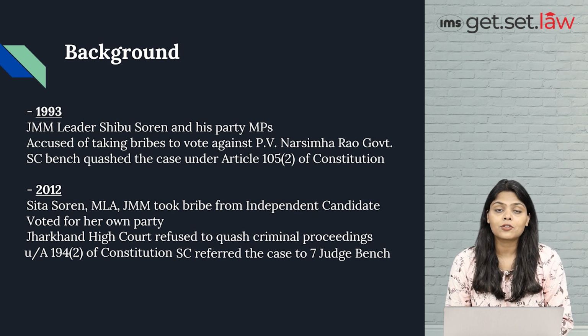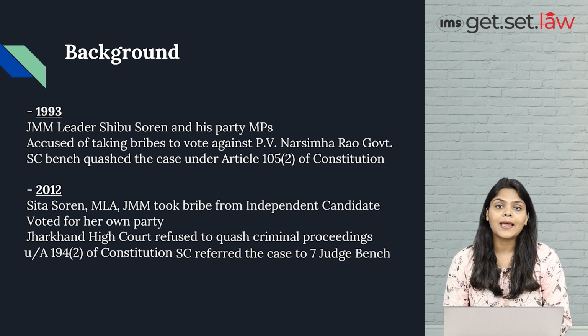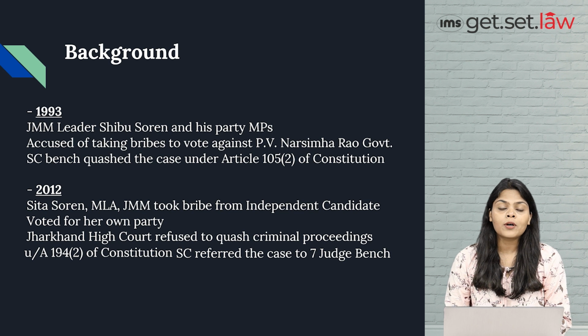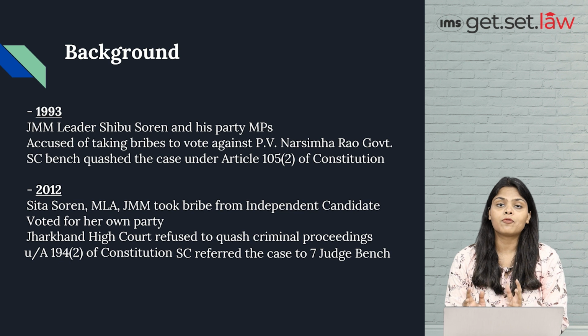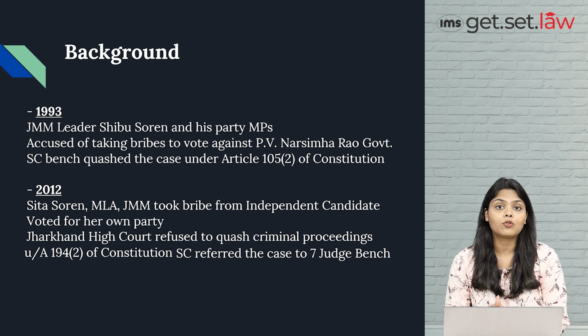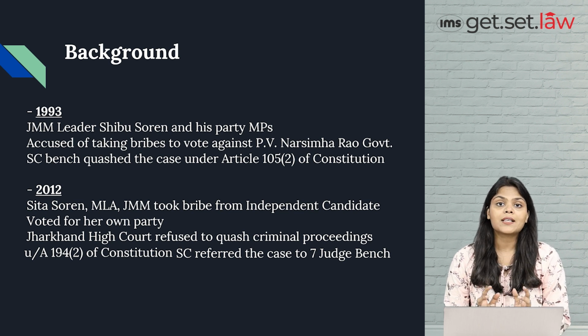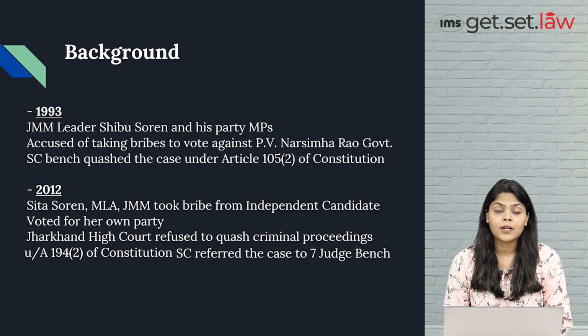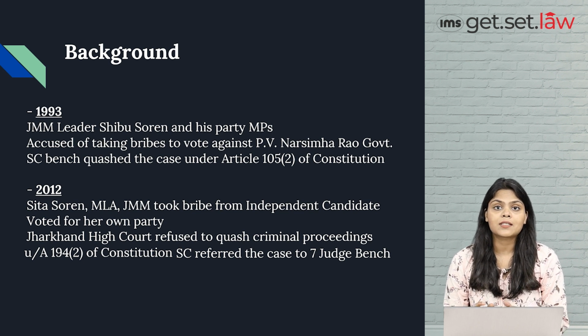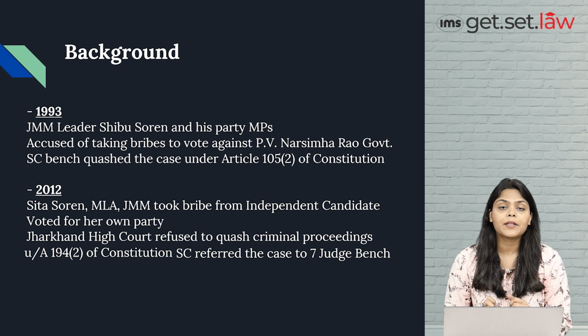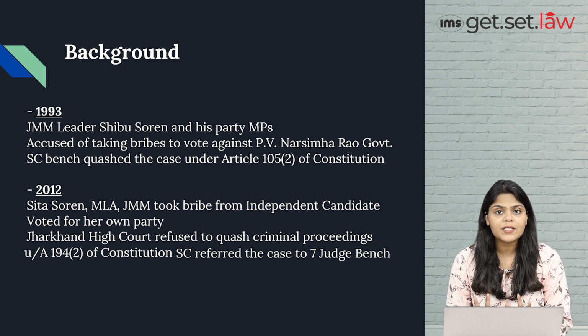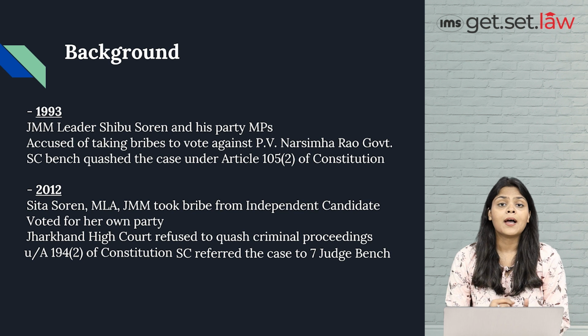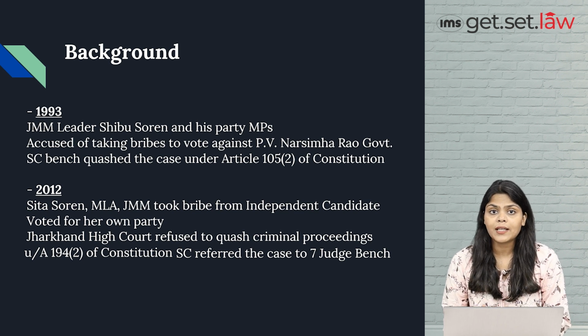In the present case, in 2012, Sita Soren and the MLAs had again accepted a bribe from an independent candidate to vote in his favor in the State Legislative Assembly, but at that time they voted in favor of their own party and not in favor of that independent candidate. As a result, the matter again went to court, and the Jharkhand High Court refused to quash the criminal proceeding, stating that there is no reasonable nexus between taking a bribe and voting in the parliament and discharging the legislative duty.